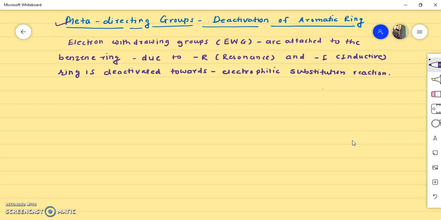So once again I will explain. If electron withdrawing groups are attached to the benzene ring, then due to the minus R effect, that is resonance effect, and due to the minus I effect, that is inductive effect, the ring is deactivated towards the electrophilic substitution reaction. What is meant by deactivation? Electron density on the ring decreases.